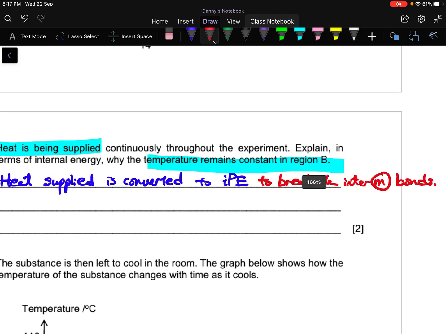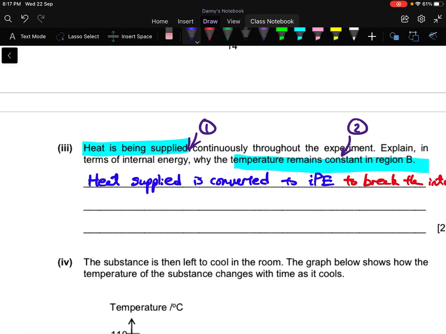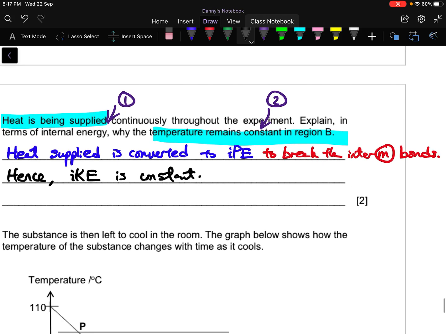Okay, so here you account for where the energy goes. Next you must explain why the temperature is constant. So you have to say something like, hence your internal kinetic energy is constant, because your internal energy is the energy that is responsible for temperature change.